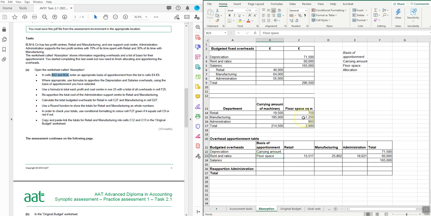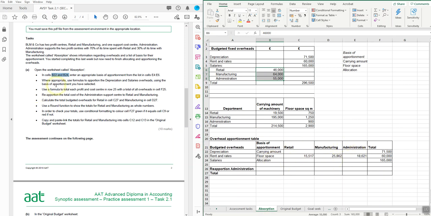We have that information there, although we actually won't need it because the figures have been done for us. Or rather, it does say that Sam started the work last week and is picking it up this week. Now the most appropriate form of allocation for salaries will be just allocation, because we can just apportion the full amount into the appropriate box.